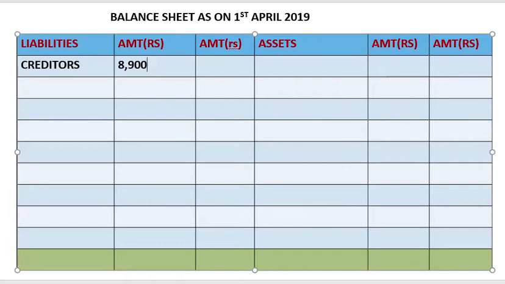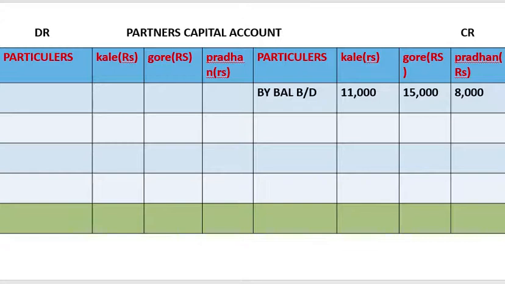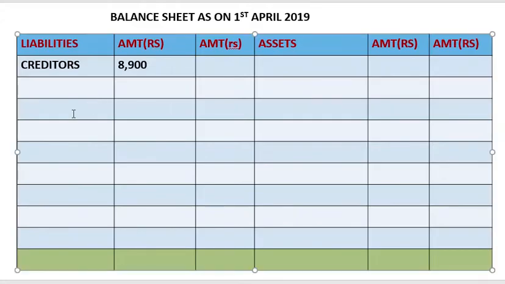We have put a star mark, that's why we are writing it in the inner column. Next, bills payable 2,000. Again we'll write it on the liability side, bills payable 2,000. No adjustment there, so we'll write in the outer column.